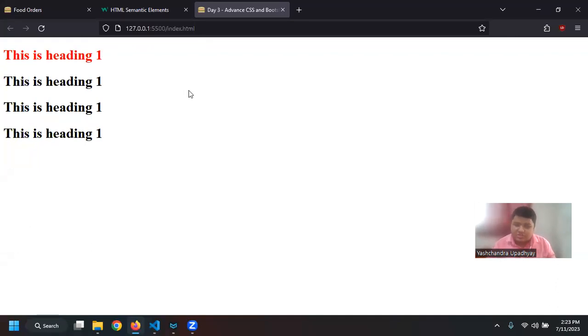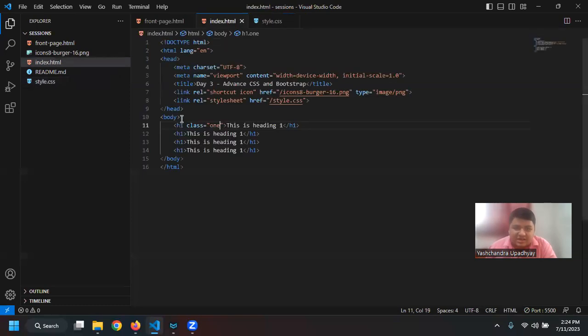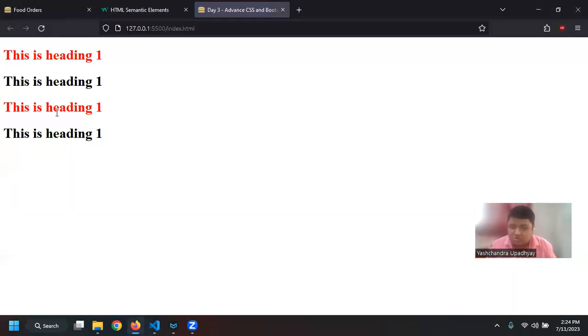So here I can use classes. Now I want you to think about classes as when you are going to your university, there might be a lot of classes, right? Around 50 or 100 classes, where let us say there is a different class for your BTech students, a different class for the MTech students, as well as a different class for let us say PhD students or MPhil students, right? So all of those students collectively will be known as a class, right? So what I can say is that this first element as well as this third element, class 1, these 2 elements belong to the same class. So apply the color red to these elements.